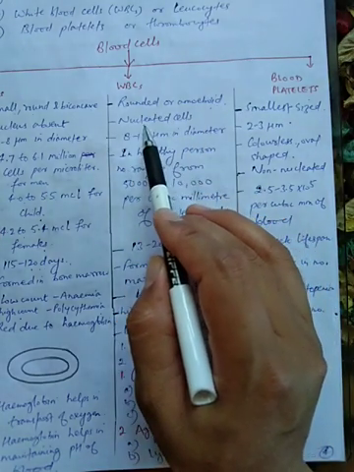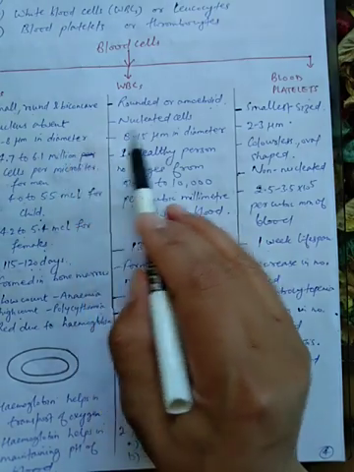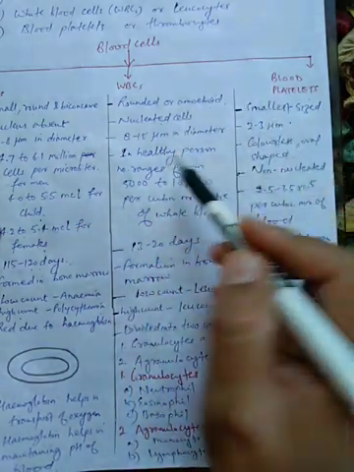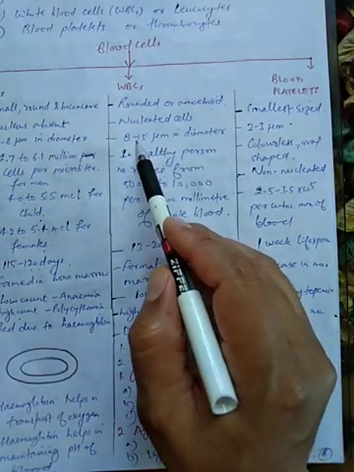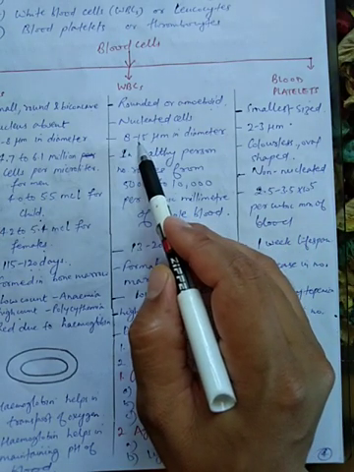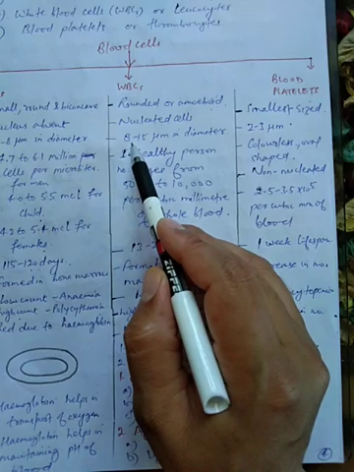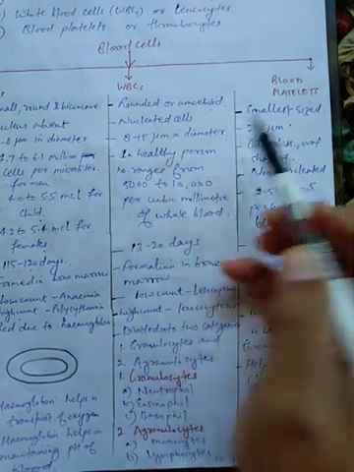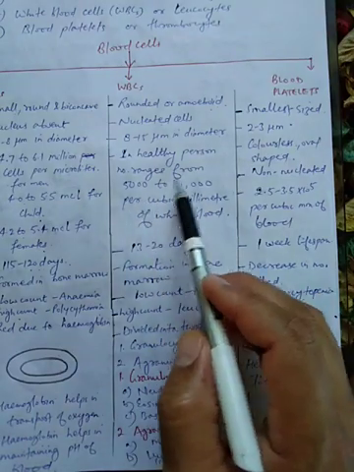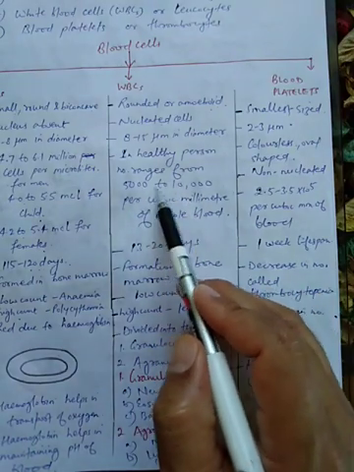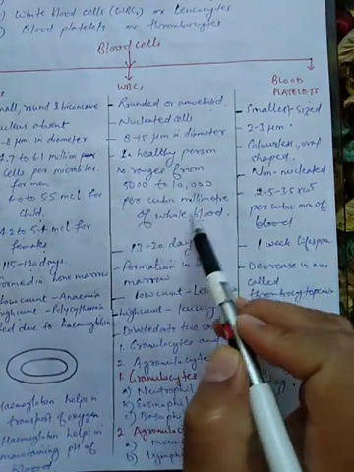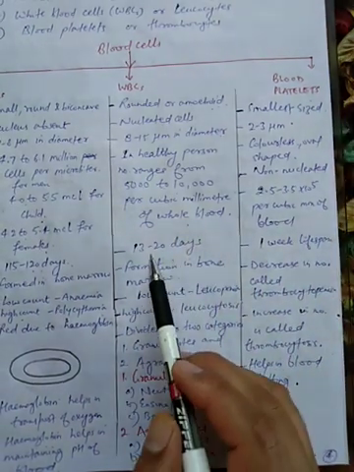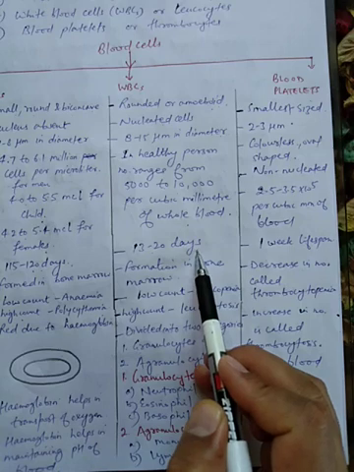So as compared to RBCs, nucleus is present in these cells. These are bigger in size, and they are 8 to 15 micrometer in diameter. Now you can see in a healthy person it ranges from 5000 to 10,000 per cubic millimeter of whole blood. Their lifespan is 13 to 20 days.